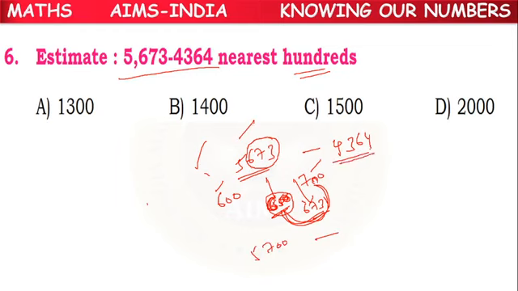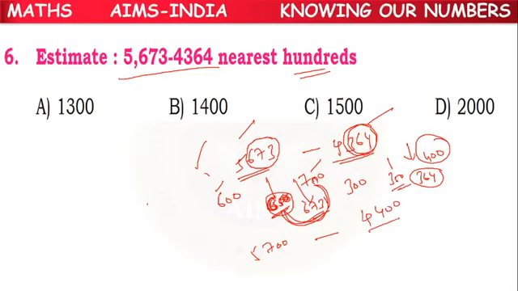In the same way, the second number 4364. 364 lies between 300 and 400. The between number is 350. Where does 364 lie? 364 lies after 350. So the nearest 100 is 400. So 4400 is the nearest 100 of the second one.